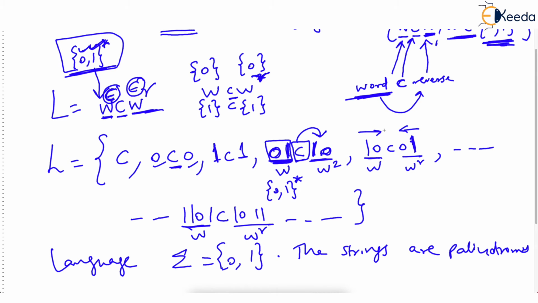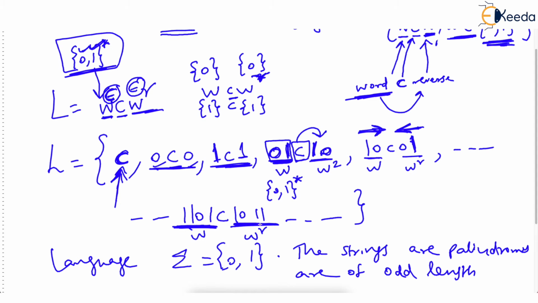You can see the reverse of this string is 10C01, as read from the left is the same as read from the right. All strings are palindromes, but most importantly, the palindromes are of, just check, odd length. All the palindromes, you observe from the smallest palindrome C over here. This is also a palindrome, obviously. 1 letter, so it's a palindrome. 3 letters, palindrome. 3 letters again. Just check this, 4 plus 4, 8 plus 1, 9 letters.